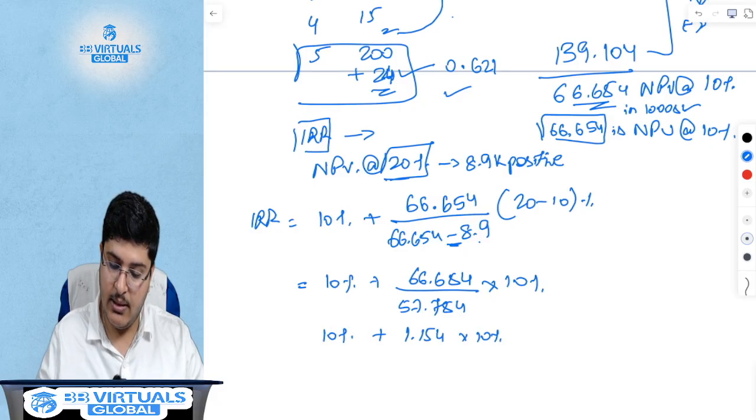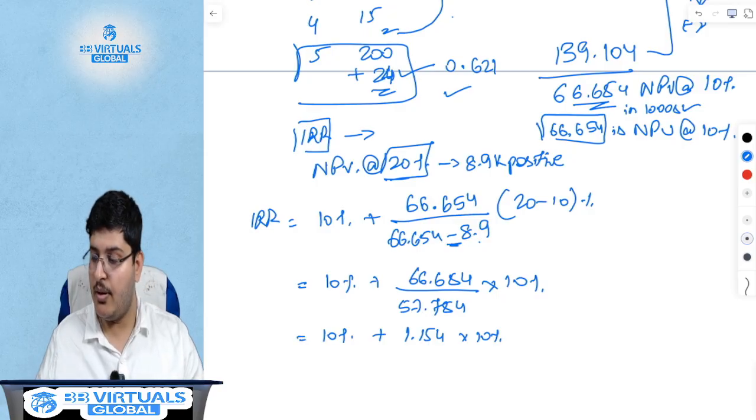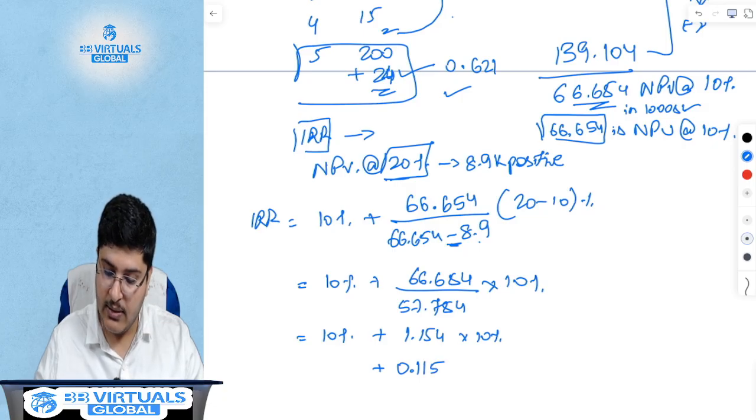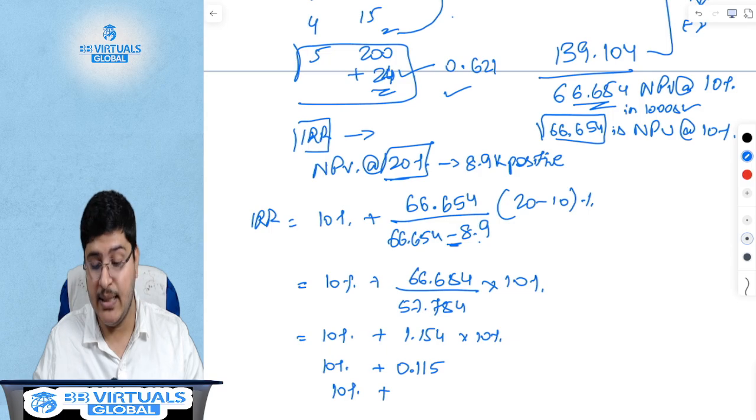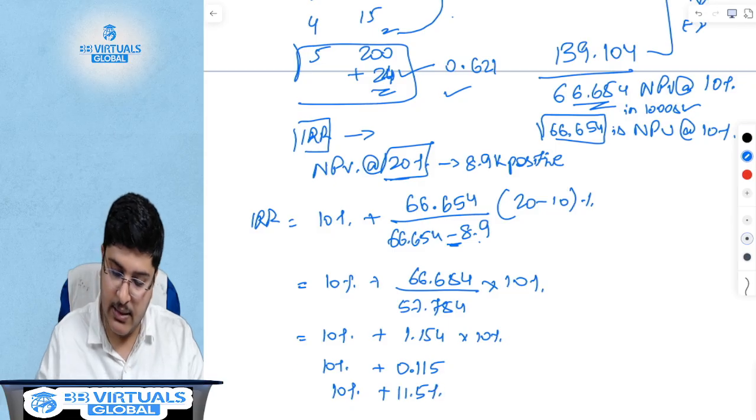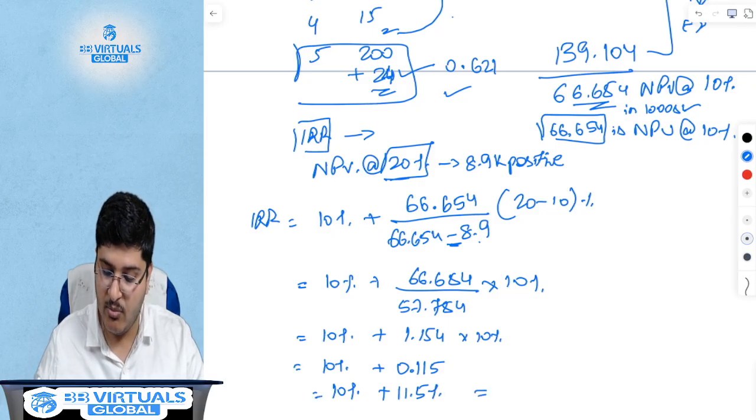So 10% into 10%, which gives me 0.115, which is nothing but, say, 10% plus 0.115. This is not 0.115%, this is 0.115, which means 11.5%. So my IRR over here is